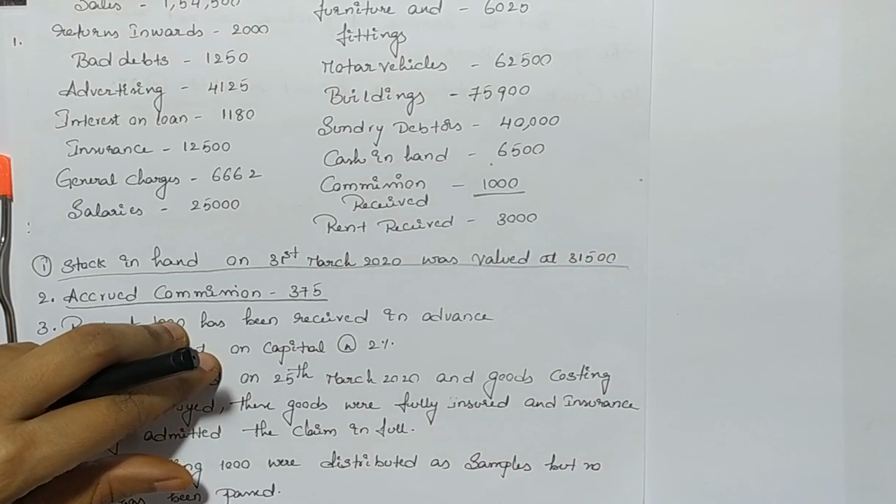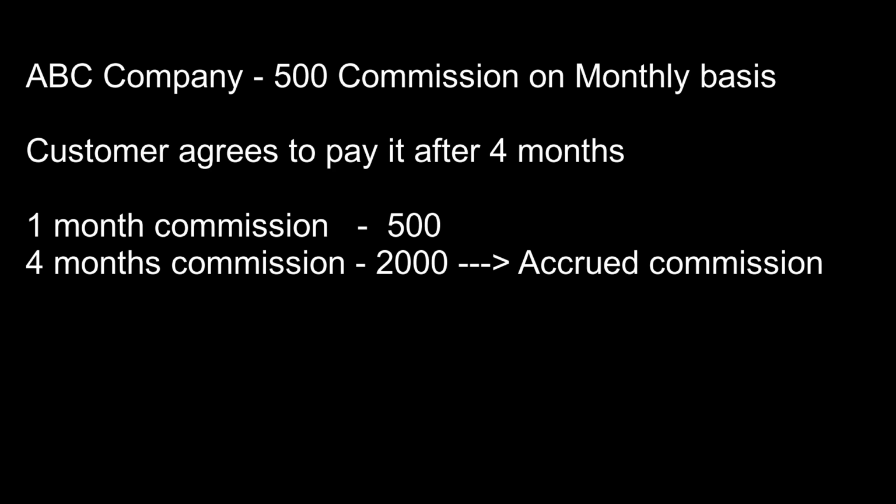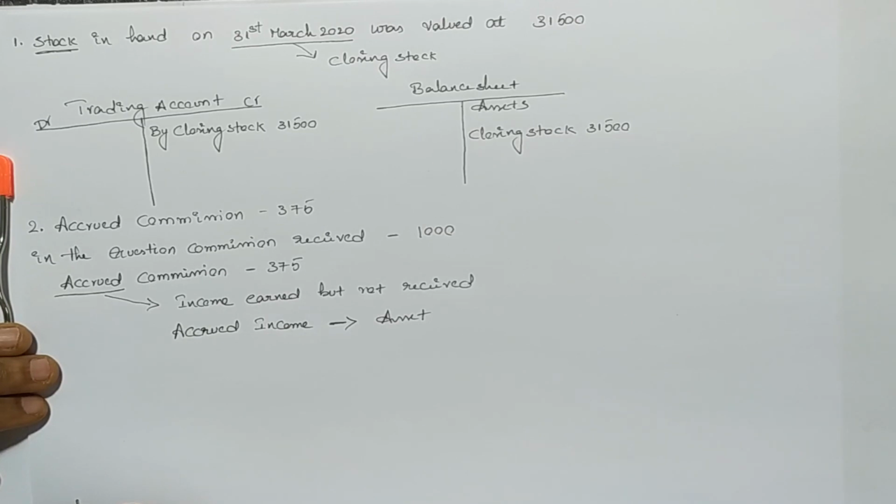Let's understand this accrued commission with an example. Assume that ABC company is supposed to receive 500 commission from one of their customers on monthly basis. But the customer agreed to pay back to the company after 4 months. That means for 1 month the customer is supposed to pay 500 as commission. For 4 months the customer is supposed to pay 2000. Till the company receives the commission from the customer, the company calls this 2000 amount as accrued commission. In other words, we can say accrued commission is nothing but the commission which has been earned but not received.